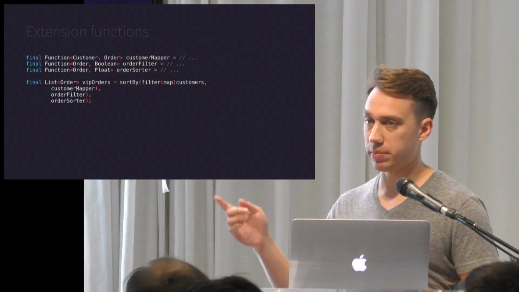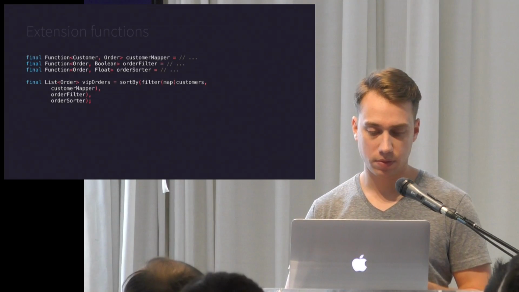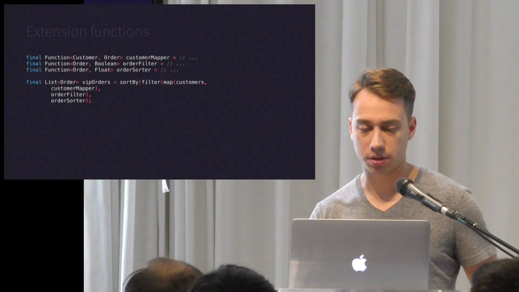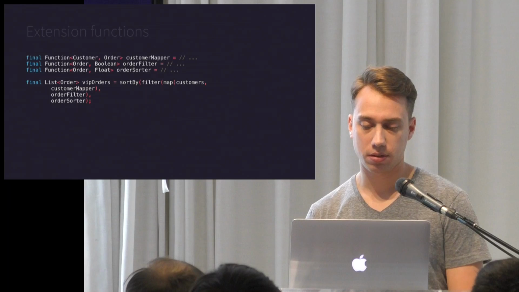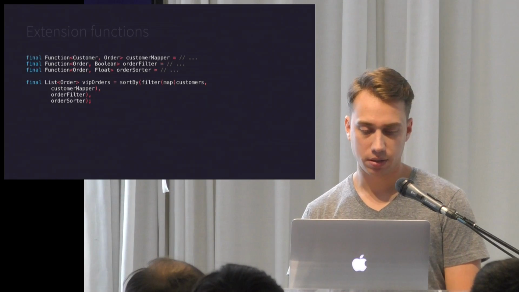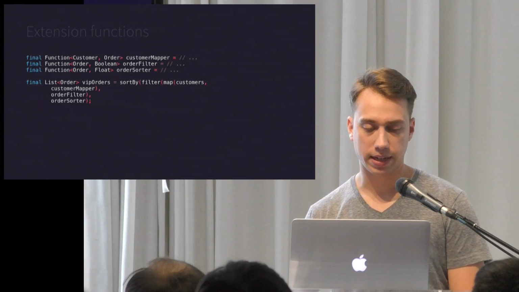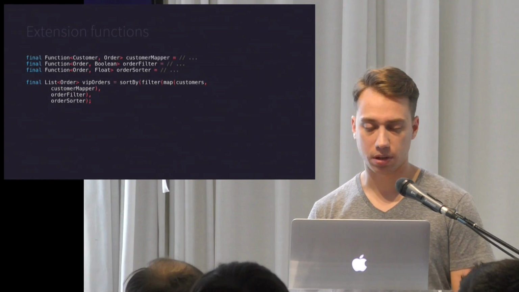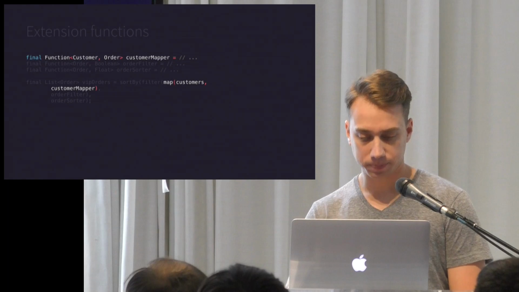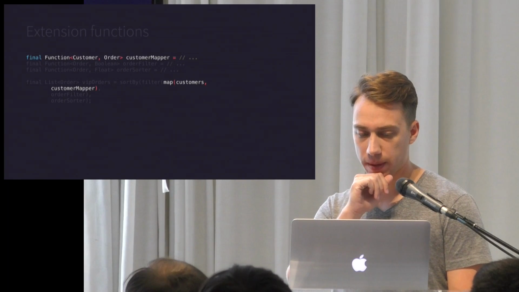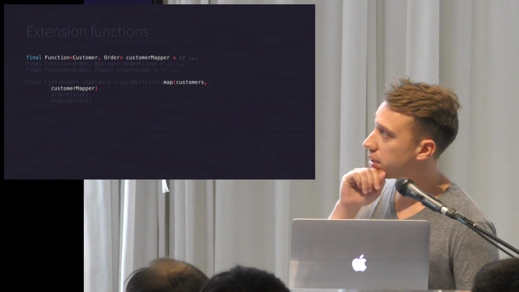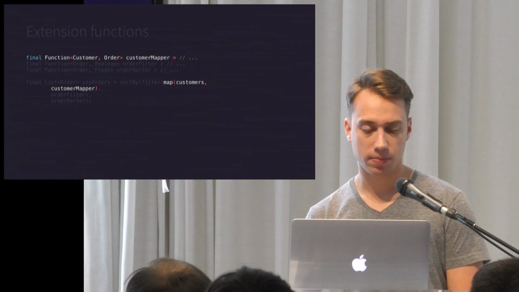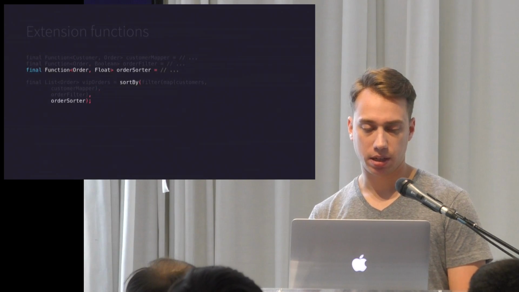Okay, so Kotlin makes use of extension functions in Java collections. So here's an example of taking a collection and doing some functional operations on it. We take the list of customers and we map it, and then we filter it, and then we sort it.